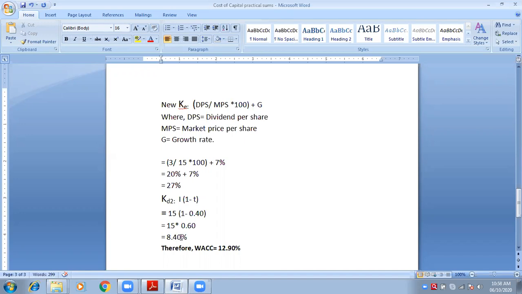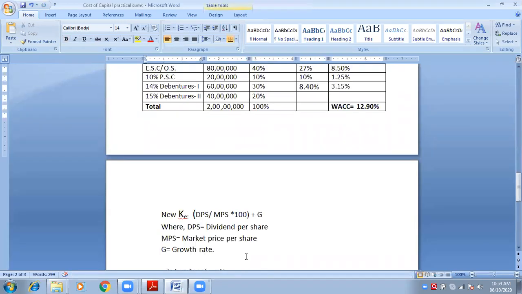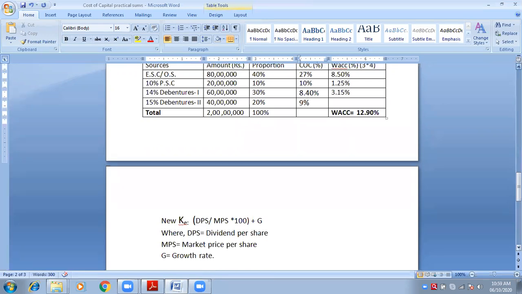So what is the final answer? 15 into 0.60 is 9%. Here you will write 9.00, or just 9, it is the same thing.